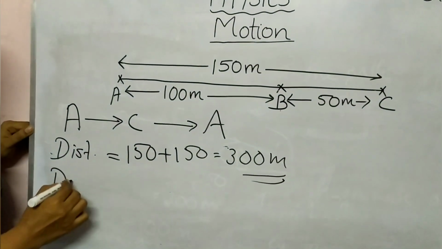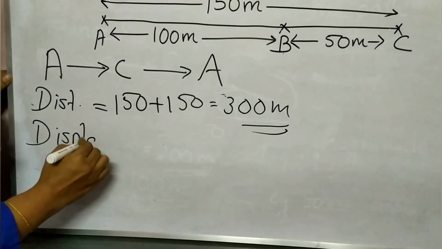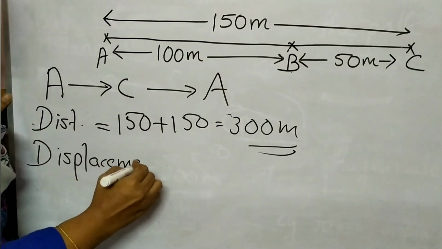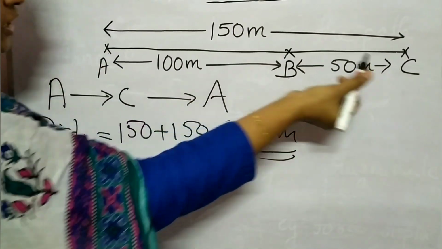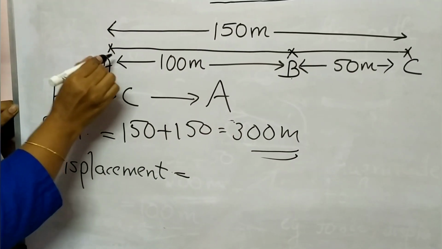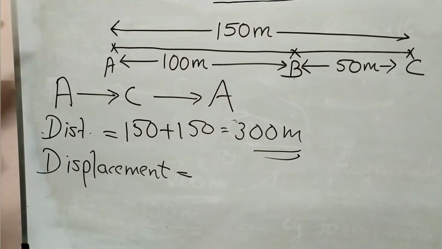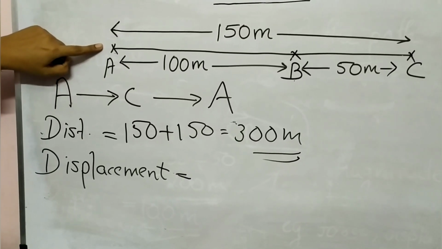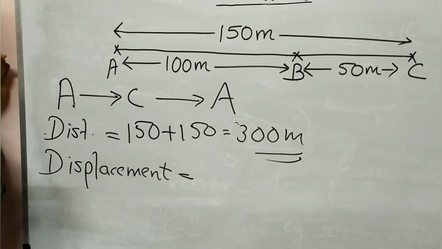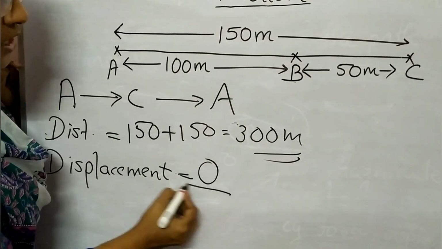Then what about the displacement? Displacement, A to C, then coming back to A. Here this is very important. Here you can see initial and final positions are the same. So is there any displacement? No. Here the displacement is 0.